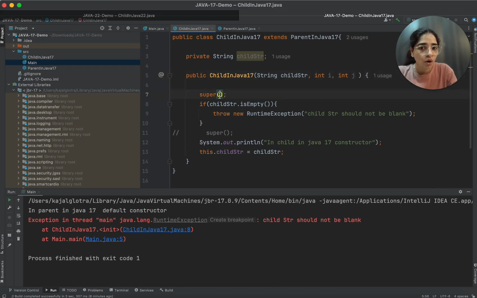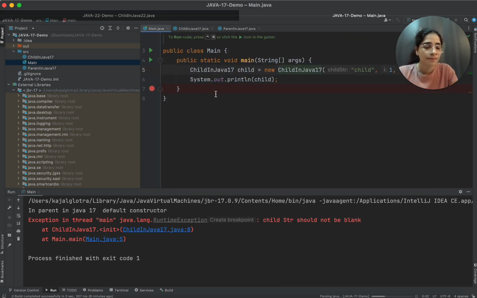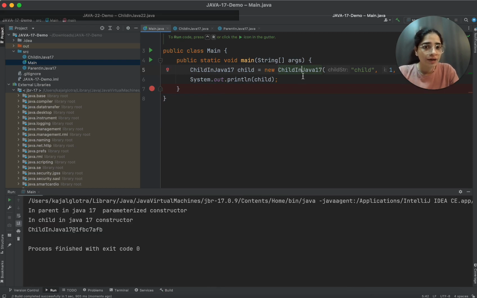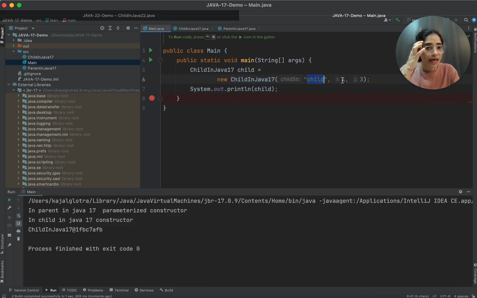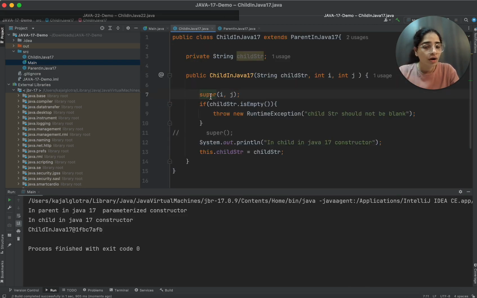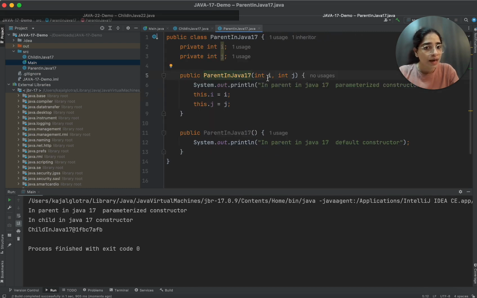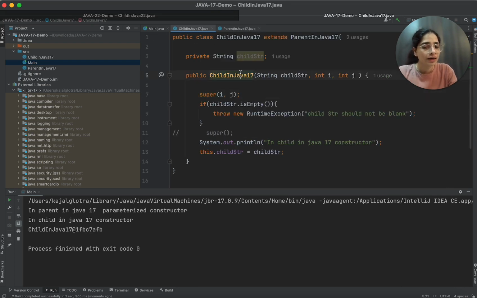Now I can call this super with i and j. I'll just run this application. Now I have passed the parameters in my child, and then I'm passing i and j, and I can call the parent parameterized constructor as well. But I cannot instantiate the value of i and j in the constructor of child.